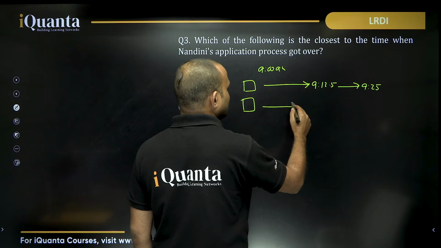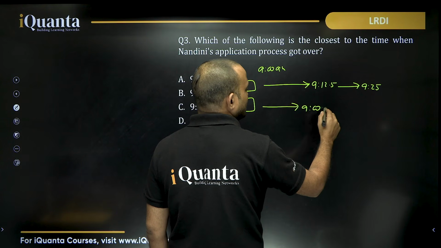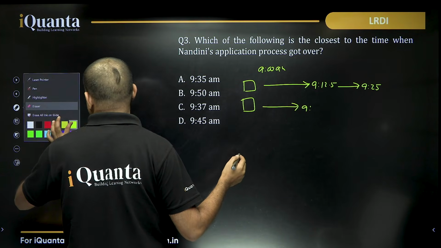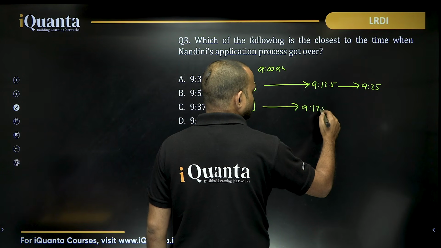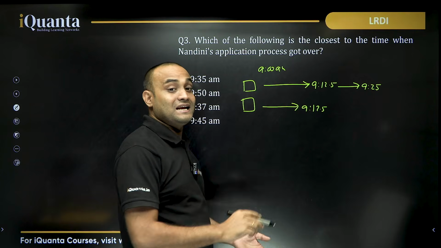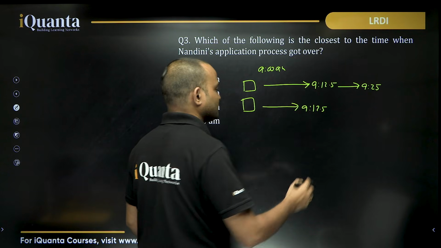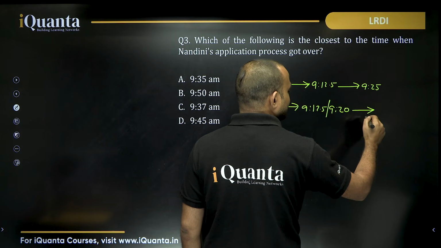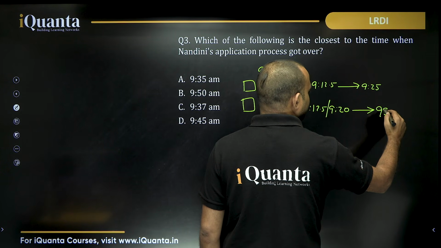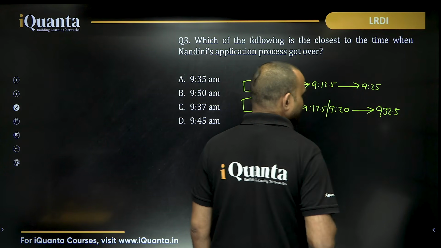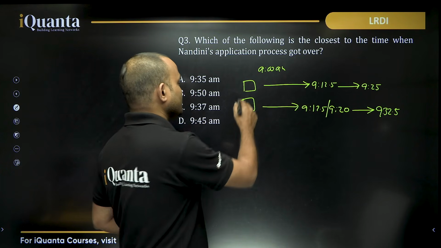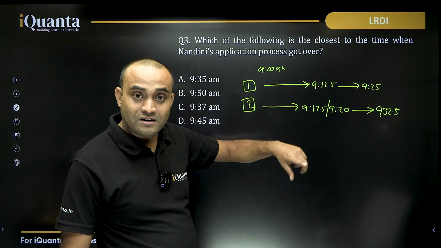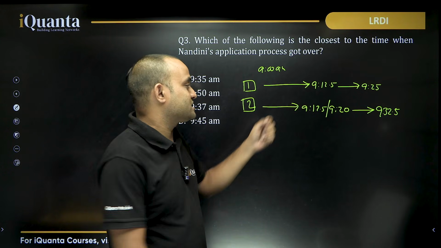Then this one at 9:12.5. And the second counter was idle till 9:20 when Ira arrived. So now at 9:20 it started and it will be finished by 9:32.5 a.m., right? So first counter, slot 1 first applicant will be processed here.